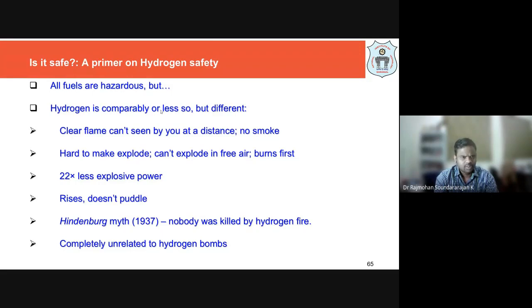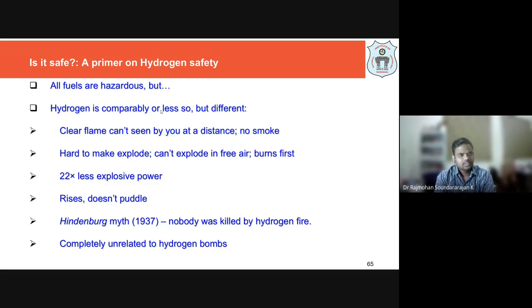But there is a concern with people making use of hydrogen. What is the concern associated with hydrogen? There are many people who say hydrogen is not safe, petrol is safe. We want to burst that myth. There are a lot of myths in and around people, so first we have to hear what they are telling. People say it is not safe. Let us see what the fact is.